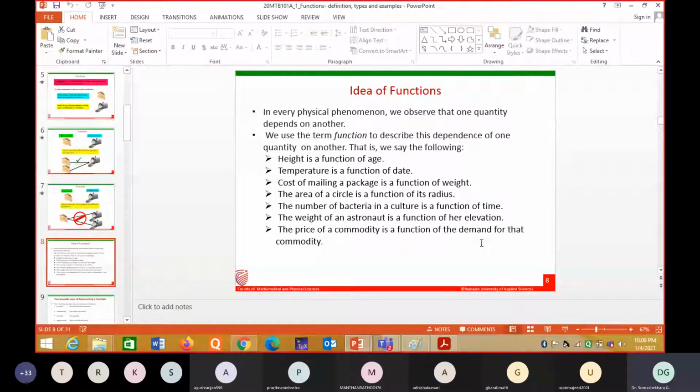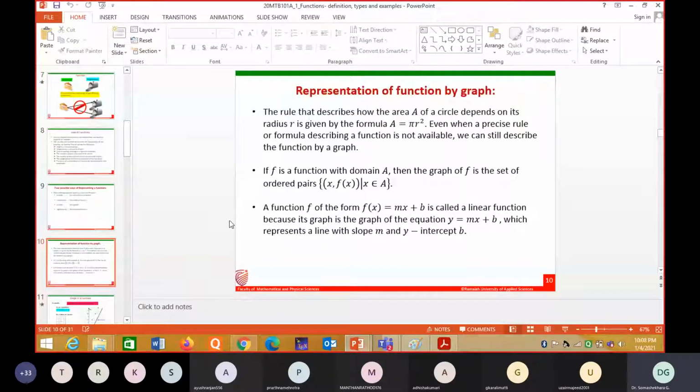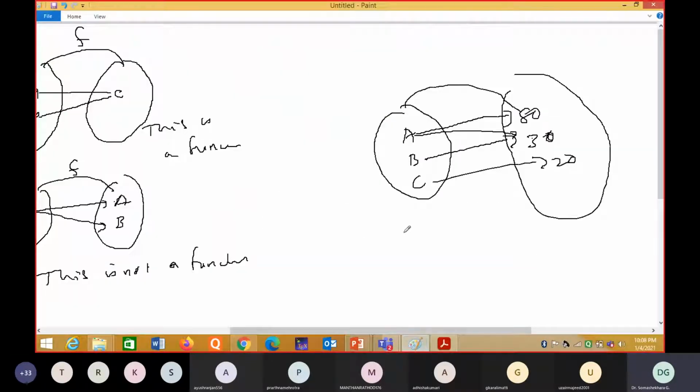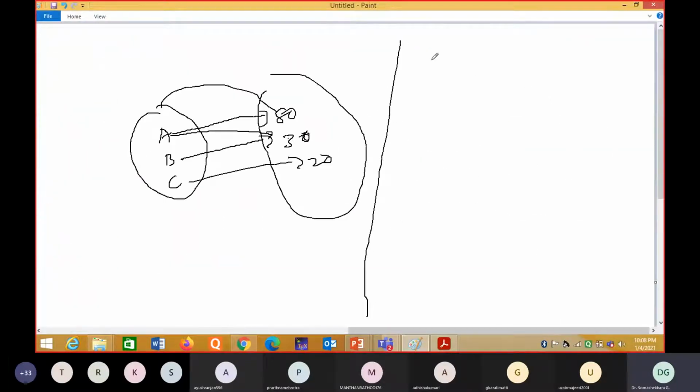Like this, we can give plenty of examples for functions. Mathematically, I'm going to explain this concept like this. F is a function from A to B. Here F is said to be a function if each element has some unique image in the set B. Otherwise, it is not a function.